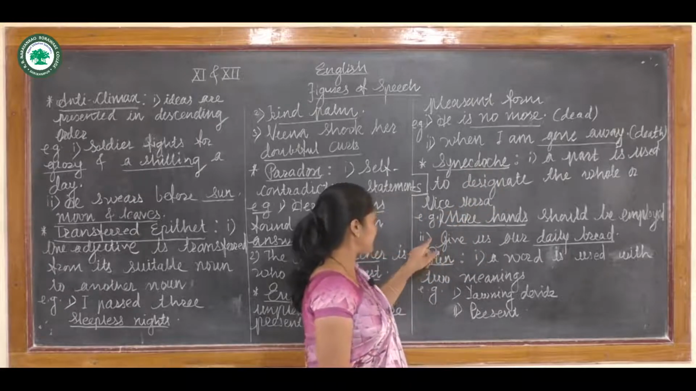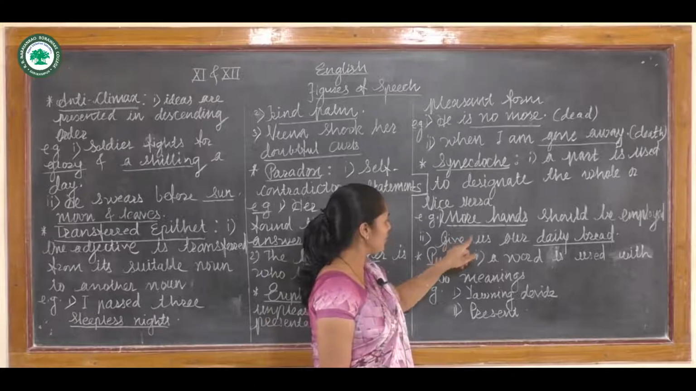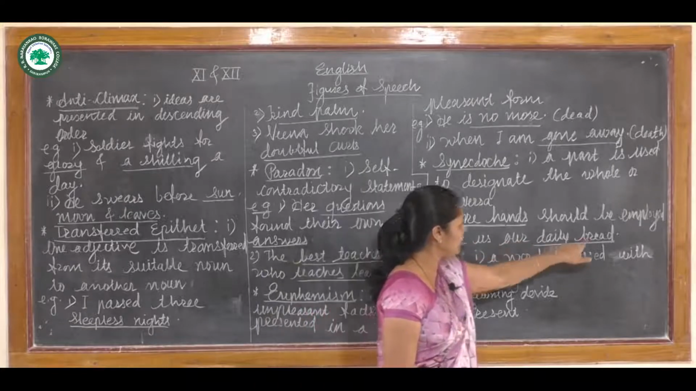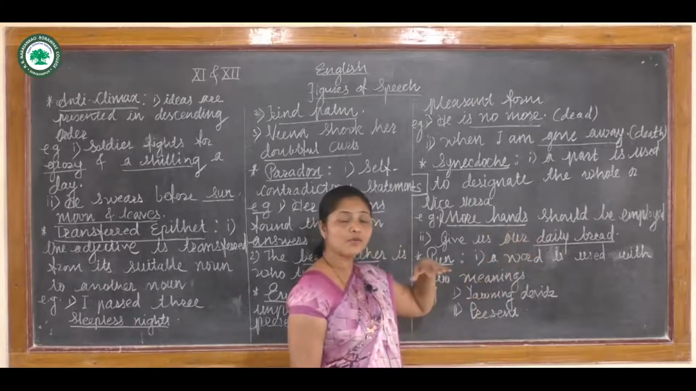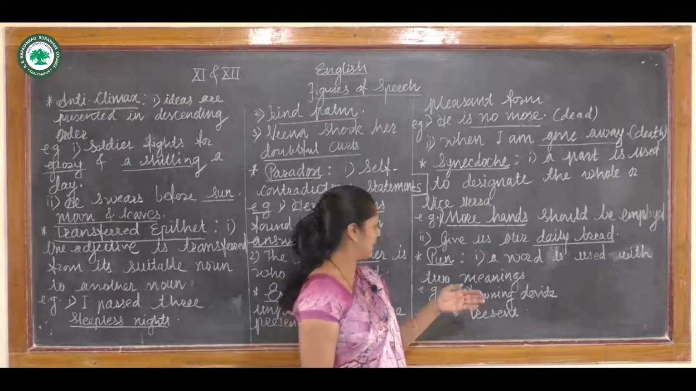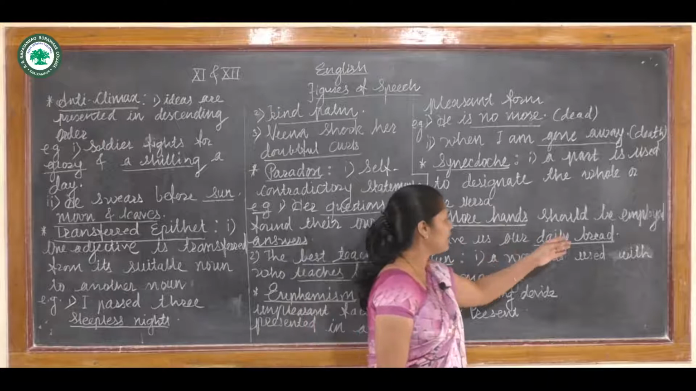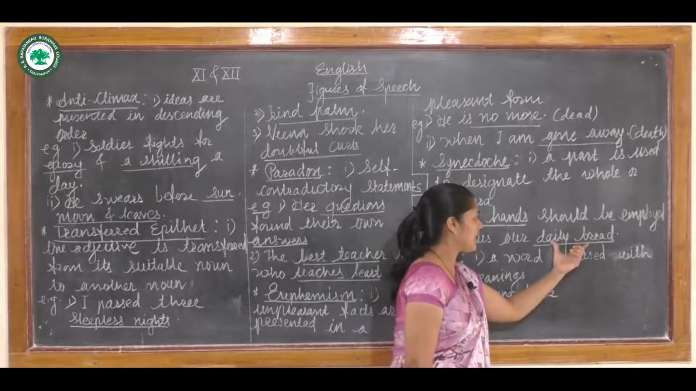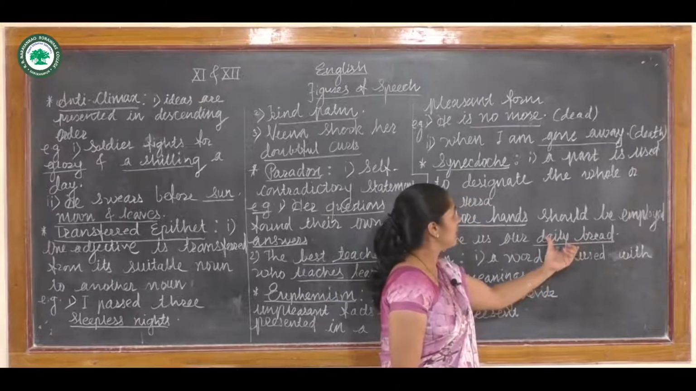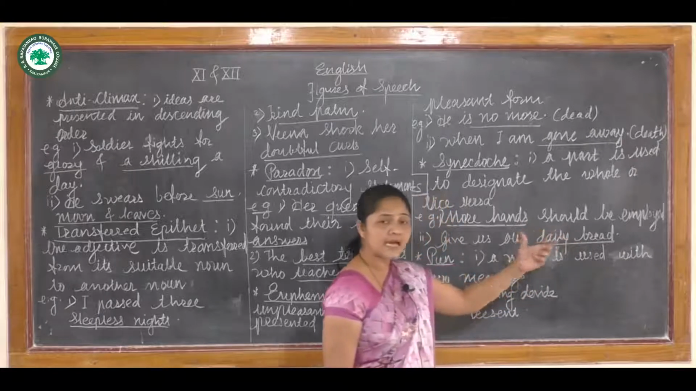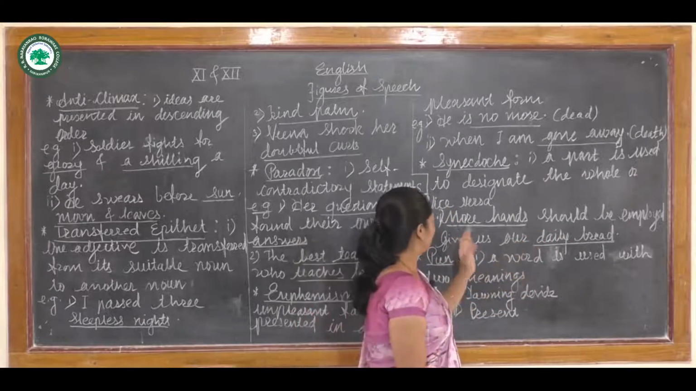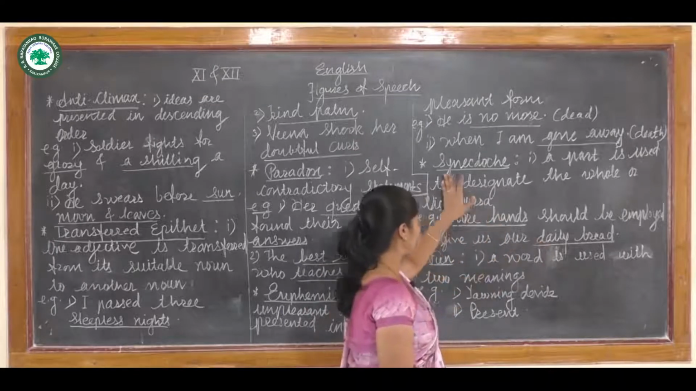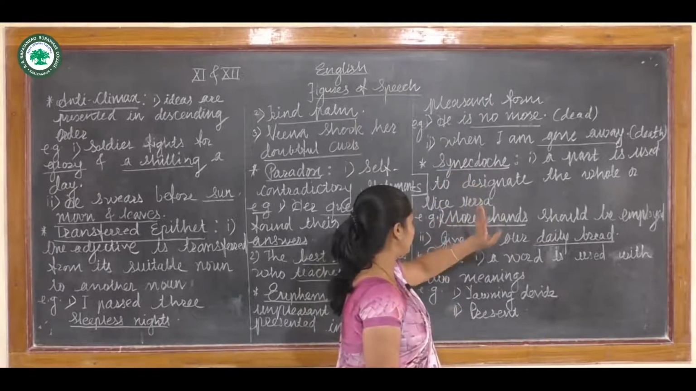Now take another example of it: give us our daily bread. Daily bread means what? Actually not bread here, it means wages or salary. So give us our daily salary. So daily bread, this part, actually designates the salary or the wages. So in this sentence, the figure of speech synecdoche is used.